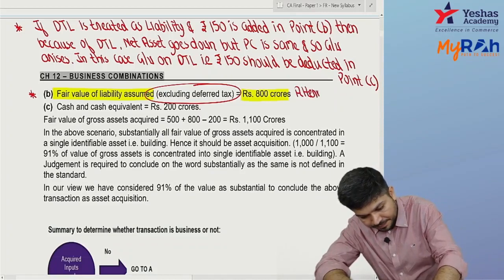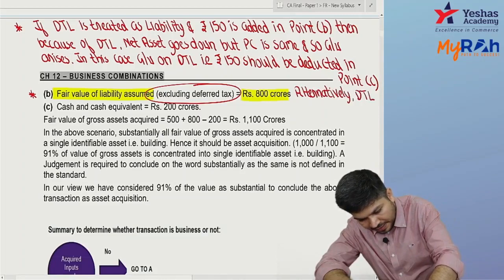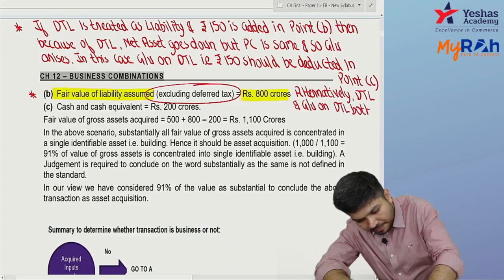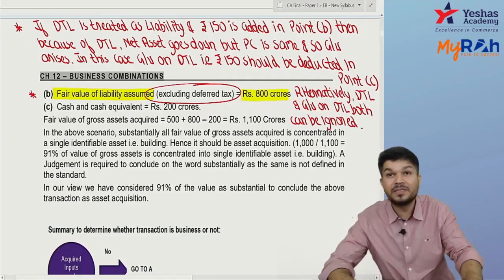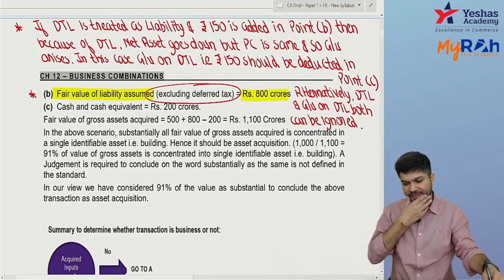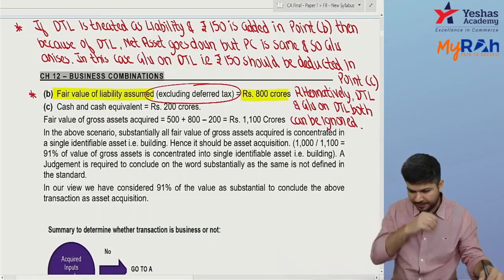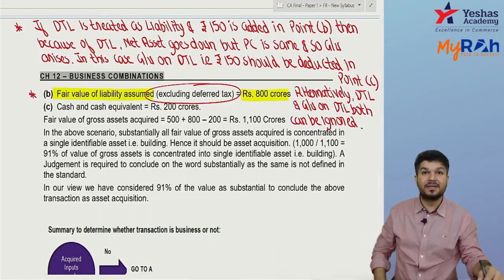Alternatively, DTL and goodwill on DTL both can be ignored. तो दोनों को ignore करो, adding 150, deducting 150, answer will still remain same. Did you understand?